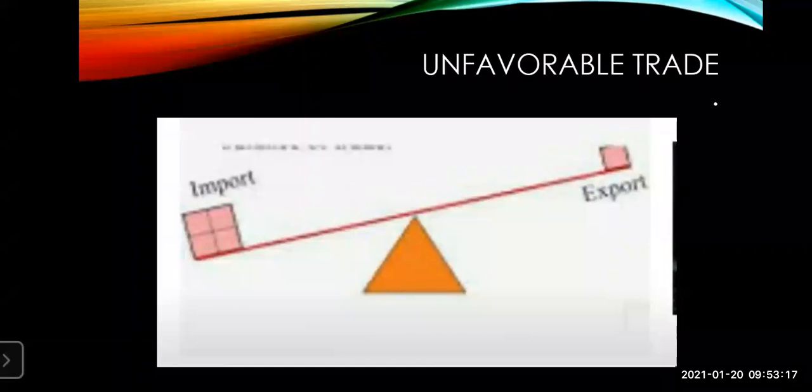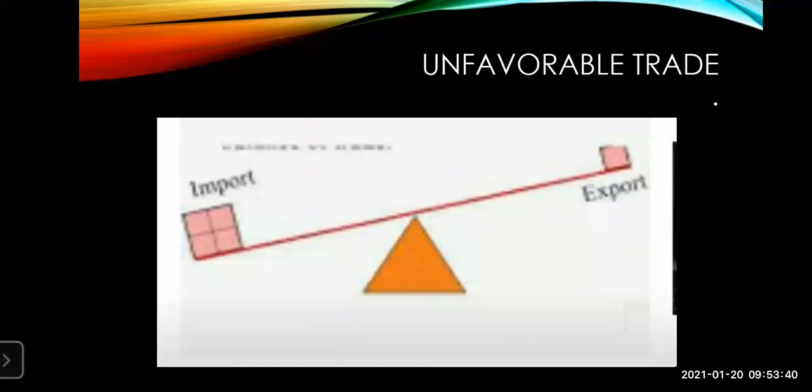That means the value of import is high, which means we are buying many things from other countries and exporting only a few things to other countries. So that is not favorable for our country, for the growth of our country, for the economic development of our country. So it is called the unfavorable trade.